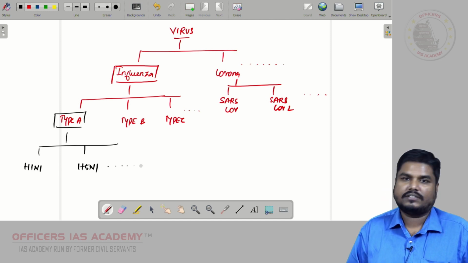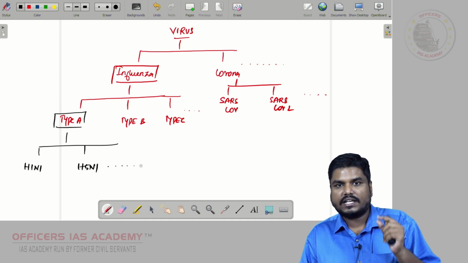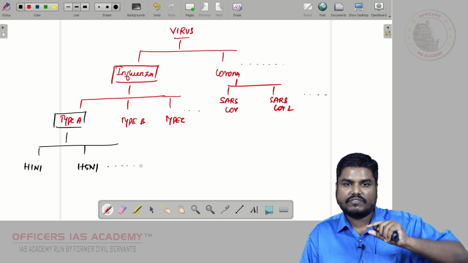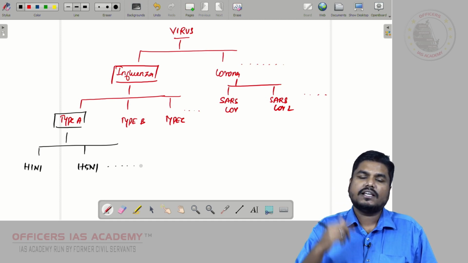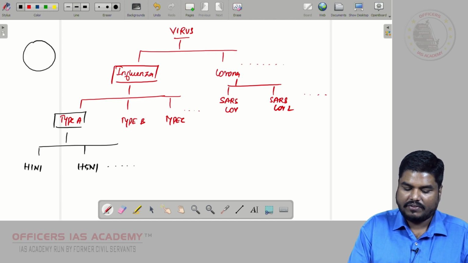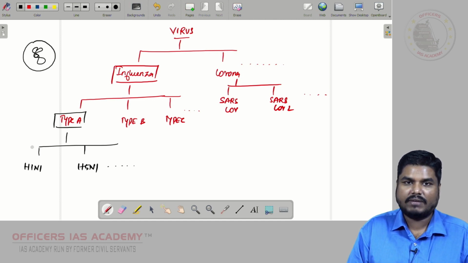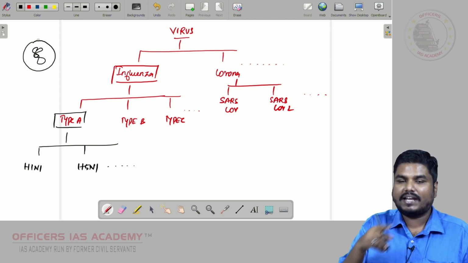So it goes on. So what do this H and N refer to? This H and N refer to different kinds of protein substances which are embedded over the surface of the virus. If you take a virus, you will find some genetic material enveloped by a protein layer.